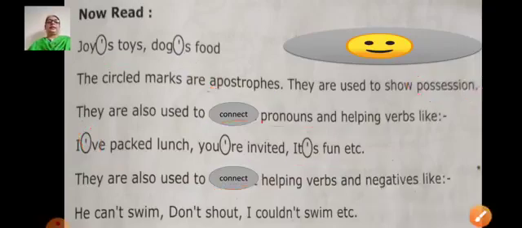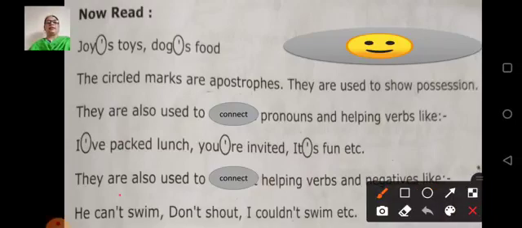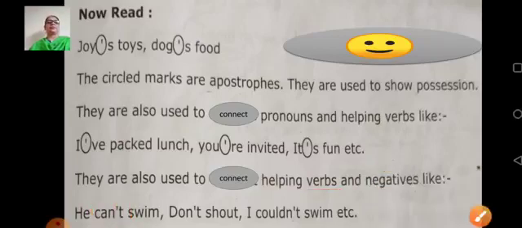One more example. They are also used to connect helping verbs and negatives. Now, helping verb and negative. Let's see the example. He can't swim. Here the helping verb is can and the negative is not: can't. So here also we used the apostrophe sign. He can't swim. Don't shut. I couldn't swim. So the third important rule while using the apostrophe sign, you have to remember that this sign is also used with the verbs and the negatives.